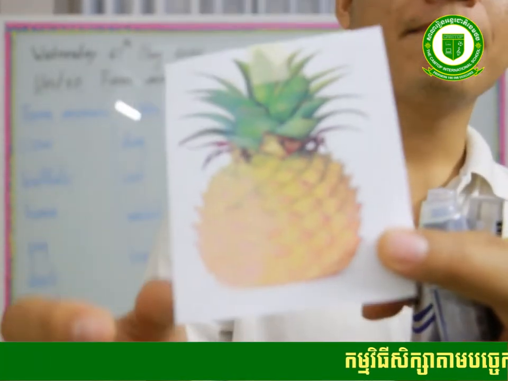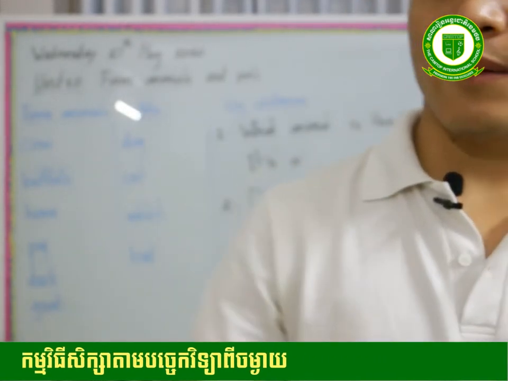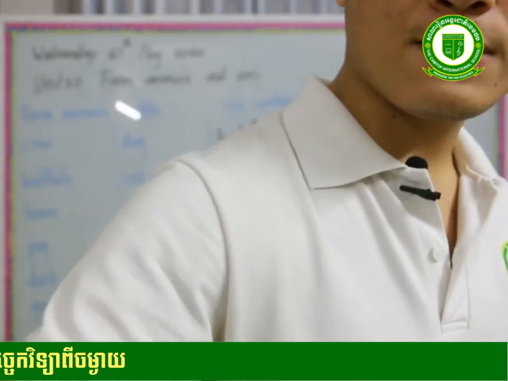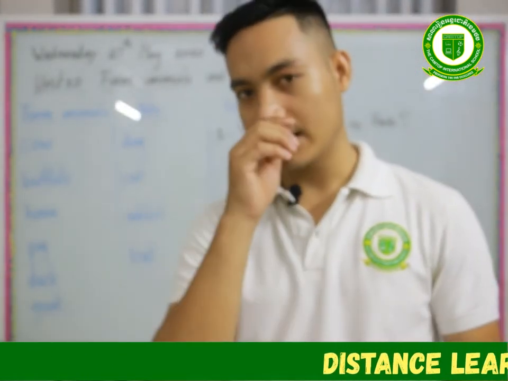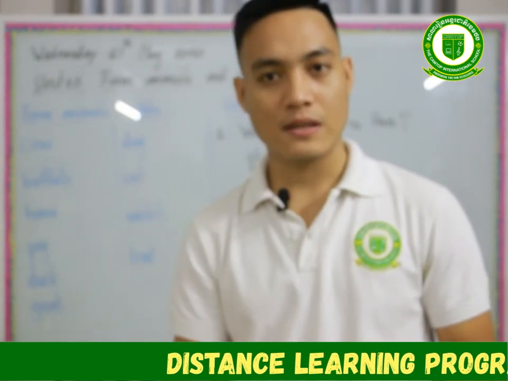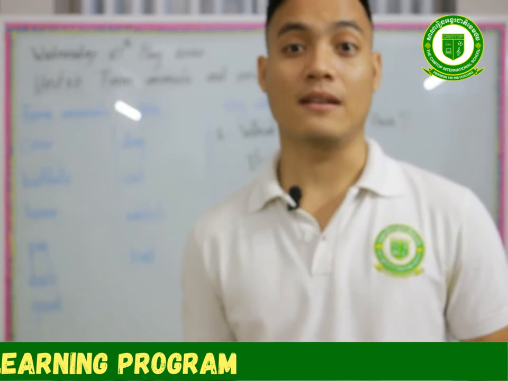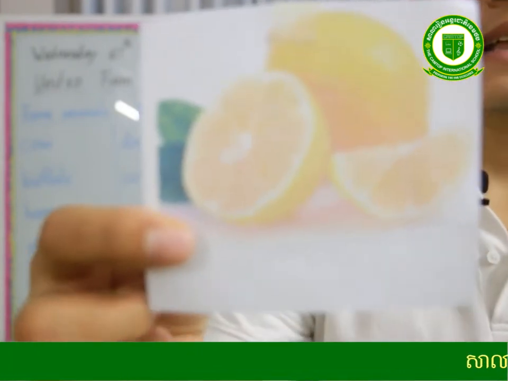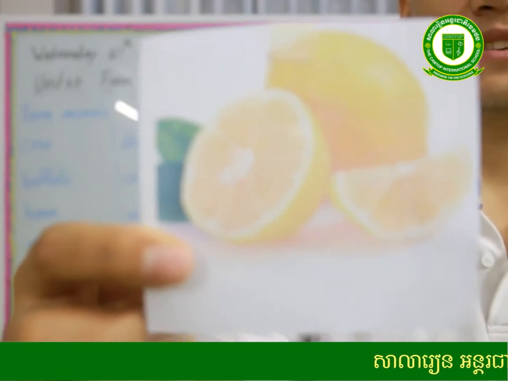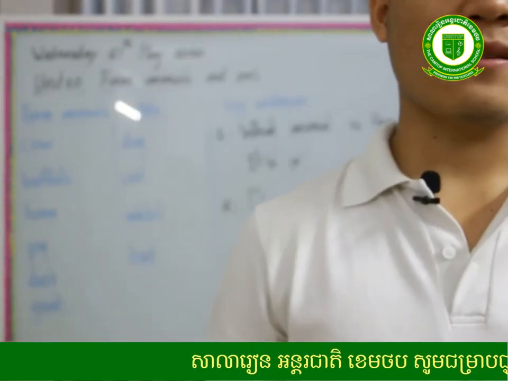Read again, pineapple. Very good. The next one is similar to orange, but we don't call it orange. What do we call it? Yes, lemon. Read together. Lemon. Very nice.